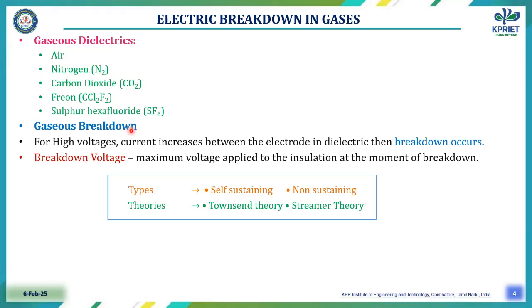Now we are going to see about gas breakdown. If we apply higher voltages, the current increases between the electrodes in the dielectric, then the breakdown will take place. What is meant by breakdown voltage? The maximum voltage applied to the insulation at the moment of breakdown is nothing but the breakdown voltage. We are going to talk about the types of discharges, that is self-sustaining and non-self-sustaining. The theories for breakdown in gases are Townsend theory and streamer theory.